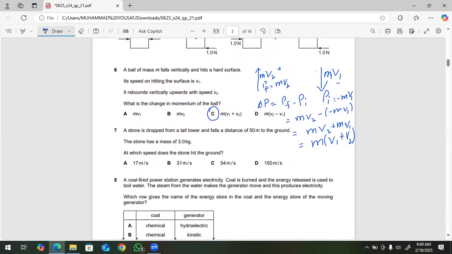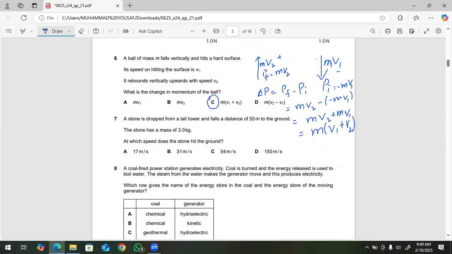Next, question number 7. A stone is dropped from a tall tower and falls a distance of 50 meters to the ground. The stone has a mass of 3 kg. At which speed does the stone hit the ground?